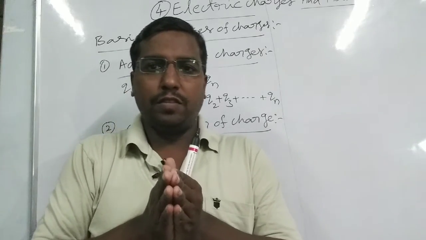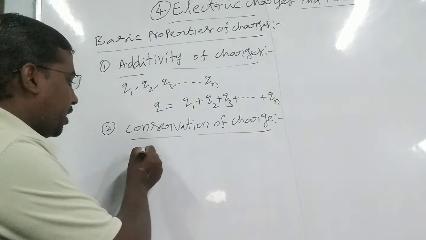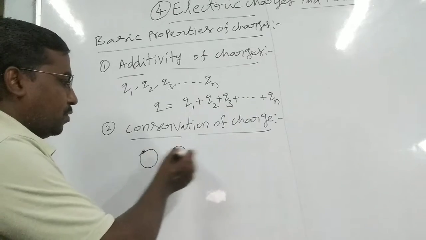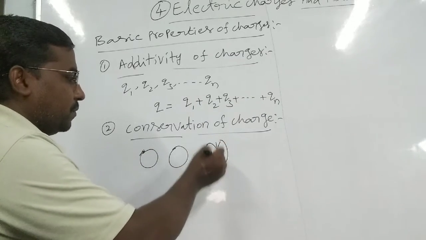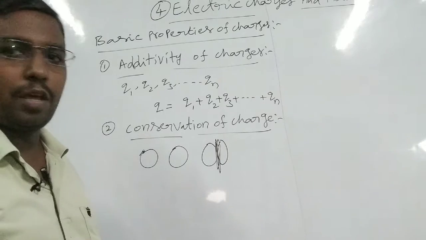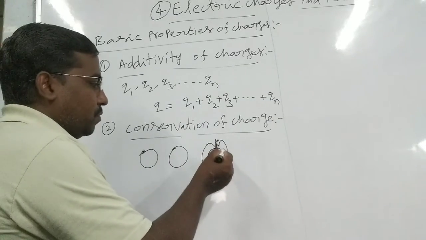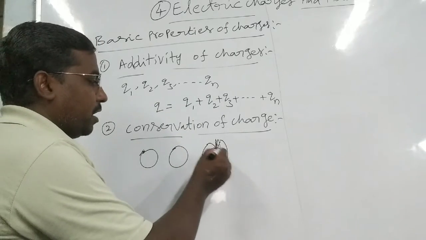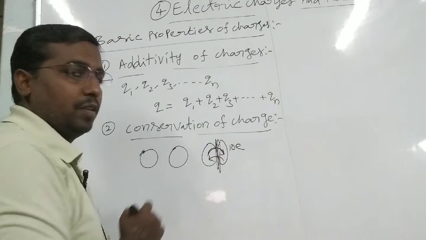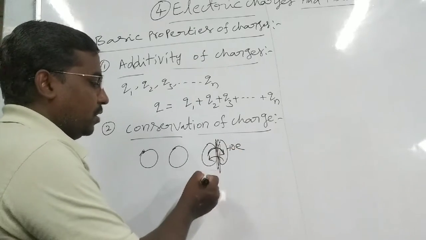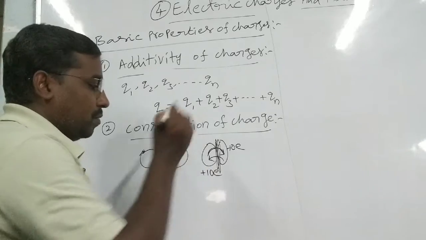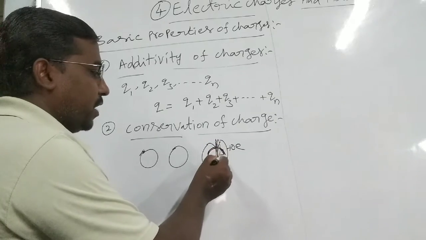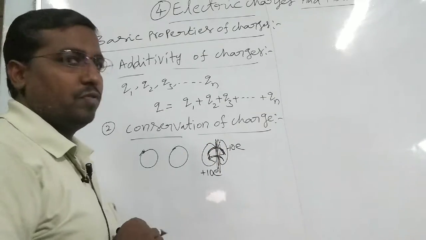Take an object and another object, and rub them together. Charges move to this side and that side: for example, 10 electrons, which are negative, move this side, and 10 positive charges move the other side.